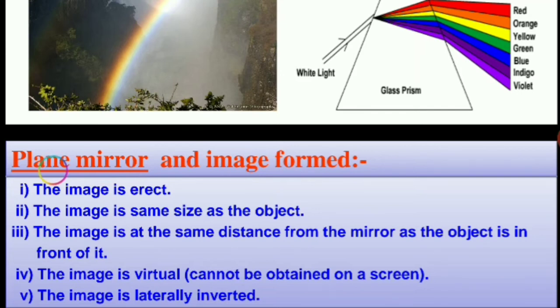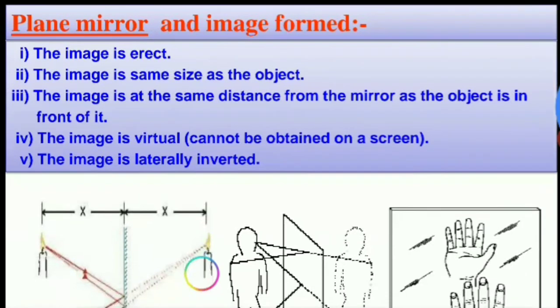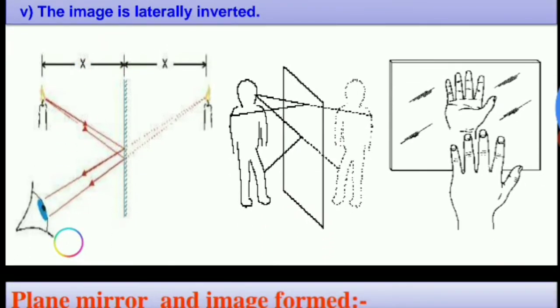Firstly, we'll deal with the plane mirror and the images formed by the plane mirror. The image is erect, the image is of the same size, the image is at the same distance from the mirror, the image is virtual, the image is laterally inverted. The meaning of laterally inverted is that left seems to be right and right seems to be left. On the basis of lateral inversion, we had a question. The word ambulance is written backward, right? This is because when we see it from the other mirror, it seems to be the direct formation.